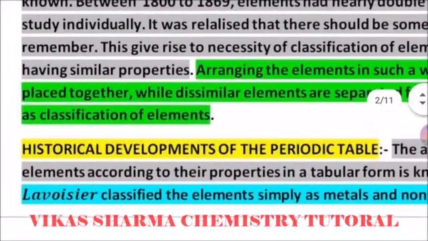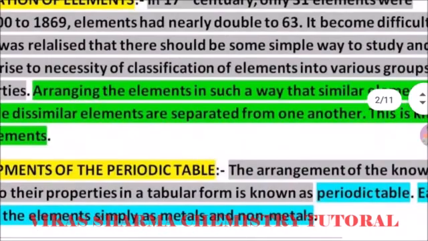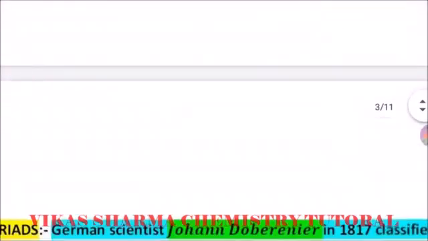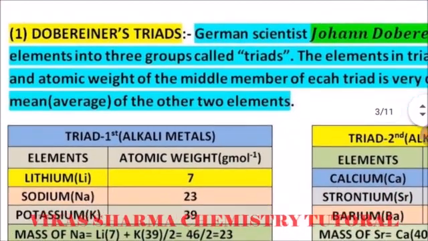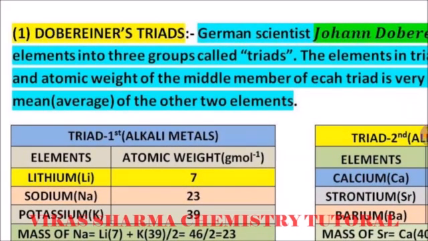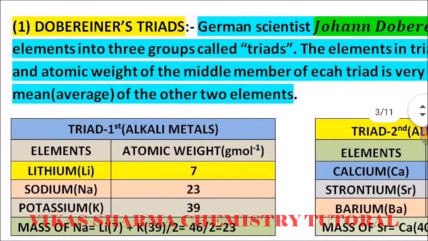Earlier, Lavoisier classified the elements simply as metals and non-metals, but after that many scientists put in labor to study the elements in a systematic way. The first step was taken by the scientist Döbereiner, who formed triads. Triad means a group of three elements.